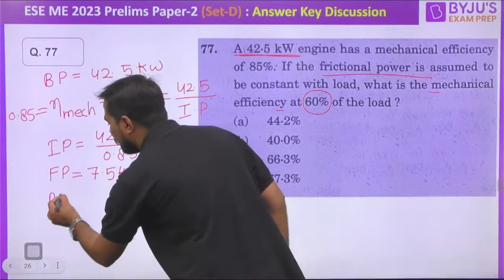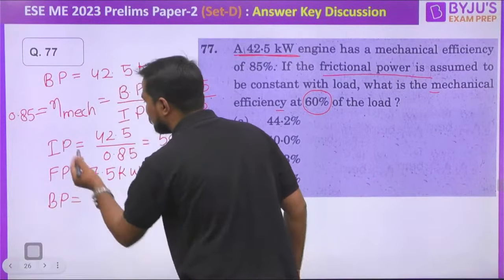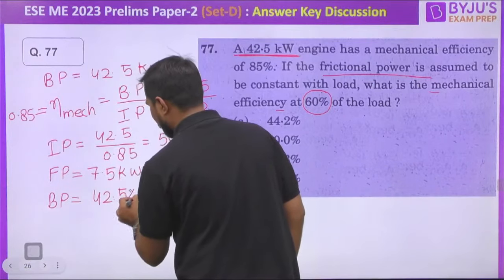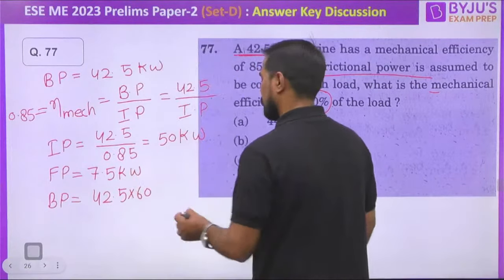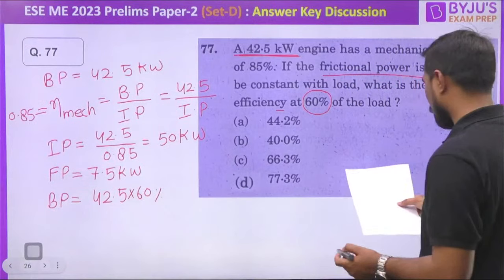Brake power at 60% load means the total brake power like 42.5 multiply by 60% load. Can you please check what is the value?